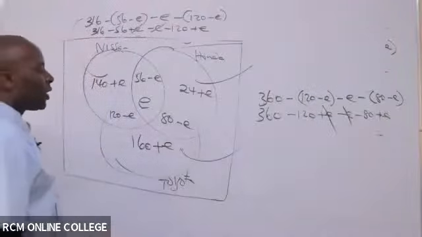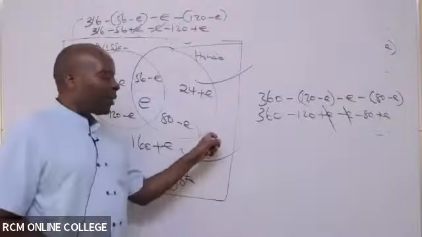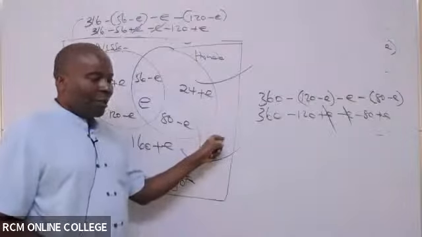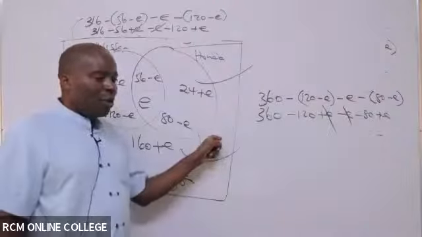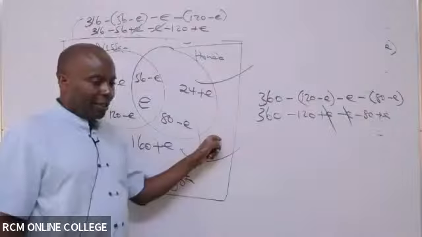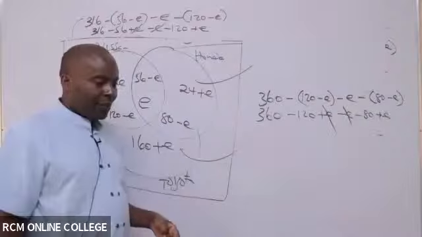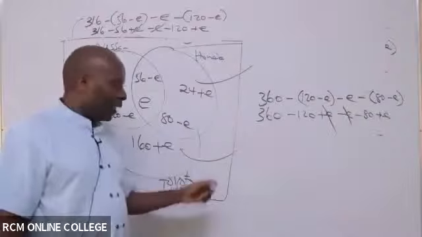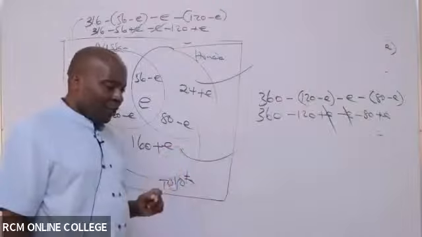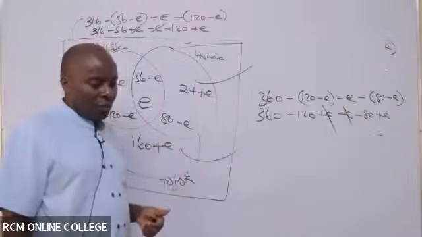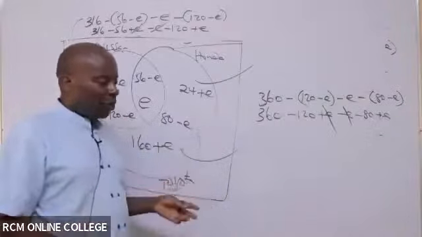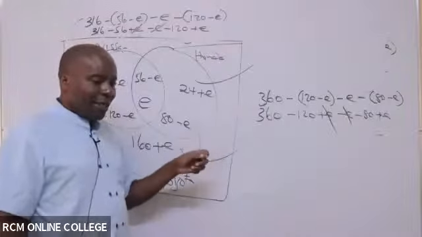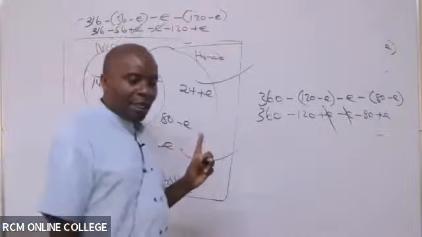Now, of course, in this case here, how would you interpret the people who are outside here, who are not in any circle? What do you think of them? The guys who are here. Just a normal interpretation. They own no vehicle. Assuming that this universe has only three types of vehicles, anybody who is outside here doesn't have any vehicle.